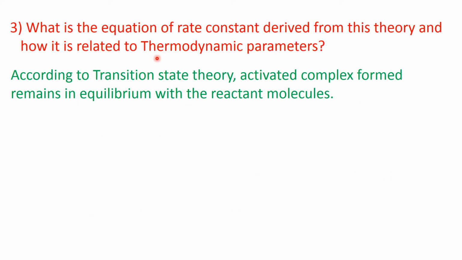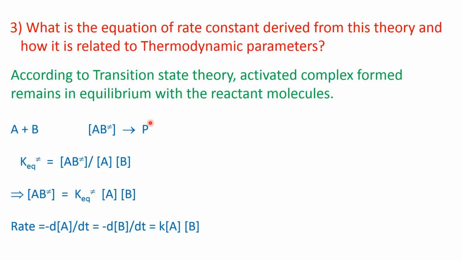Now the third question is, what is the equation of rate constant derived from this theory and how is it related to thermodynamic parameters? Now see, according to transition state theory, the activated complex formed remains in equilibrium with the reactant molecules. Here A plus B, A and B are reactants, and this is the activated complex, AB activated.